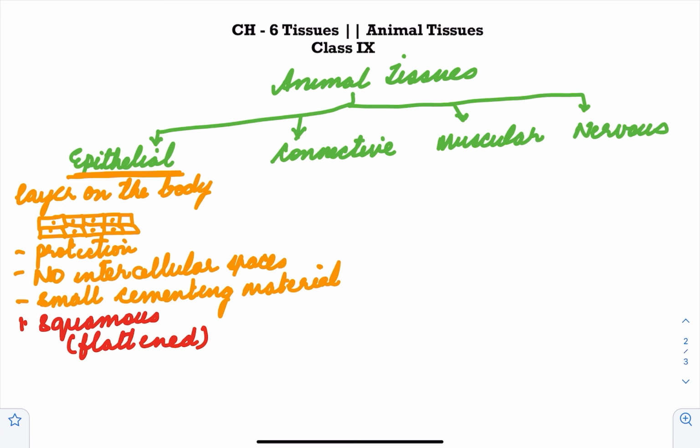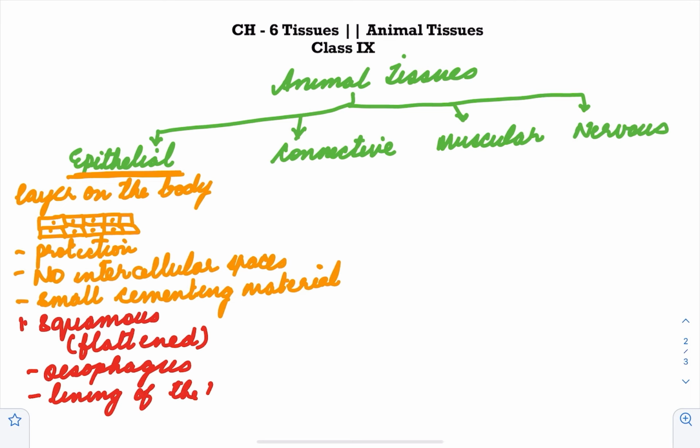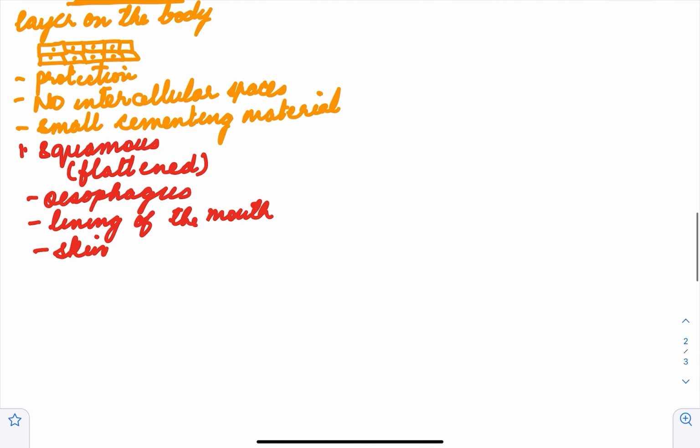This epithelium is present in your esophagus or the food pipe. Then it is present in the lining of the mouth. And in skin, right?